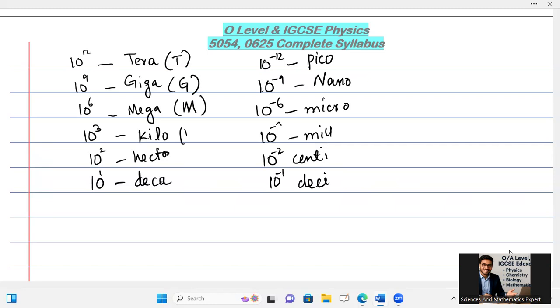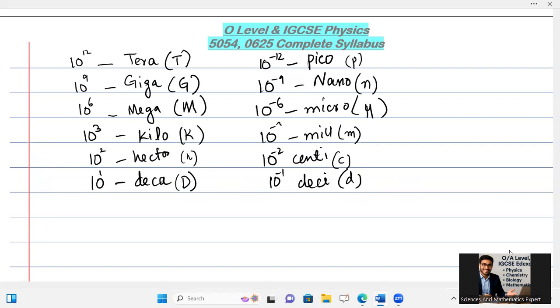For tera, we use capital letter T. For giga, we use capital letter G. Mega, capital letter M. Kilo, capital letter K. Hecto, small h. And deca, small d a. And for deci, we use small d, centi, small c, milli, small m, micro, like a mu shape over there, nano, small n, and pico as small p over there.